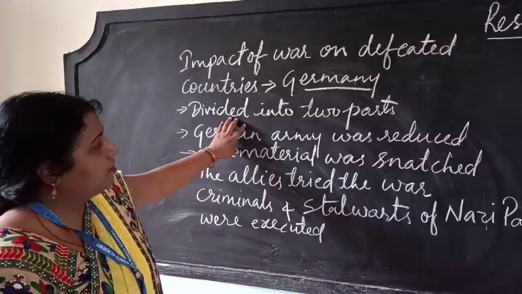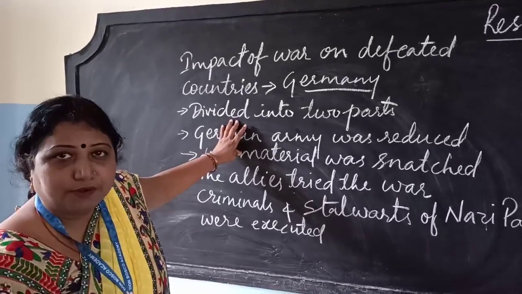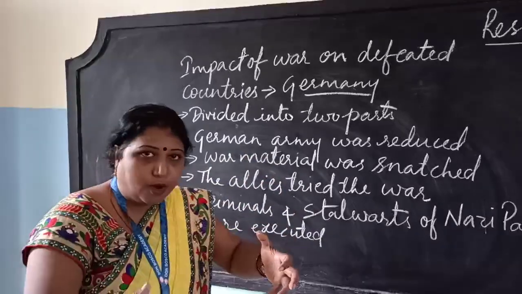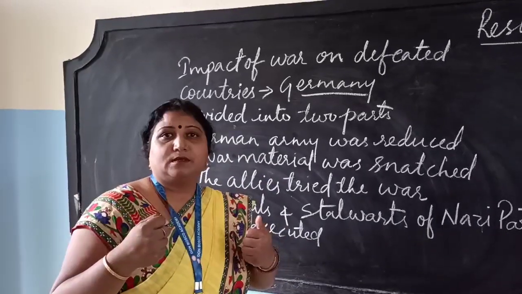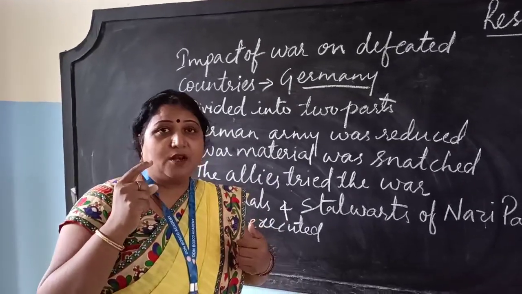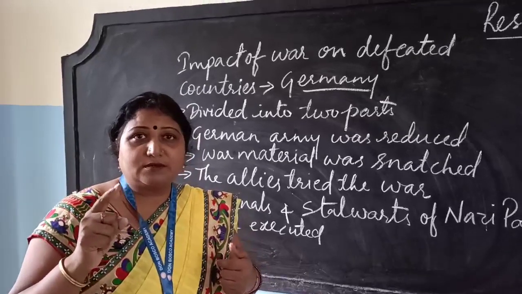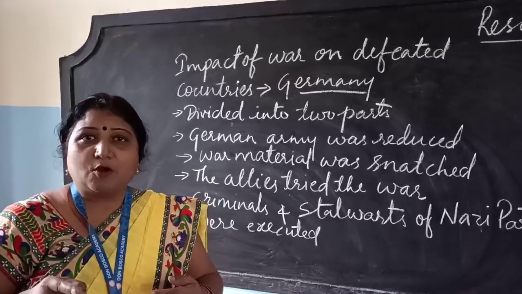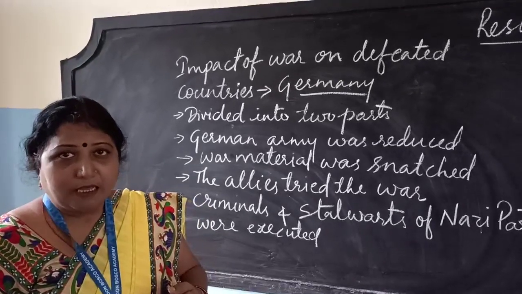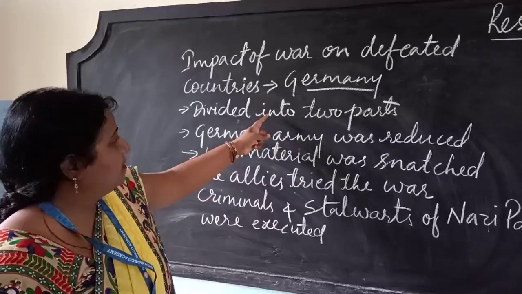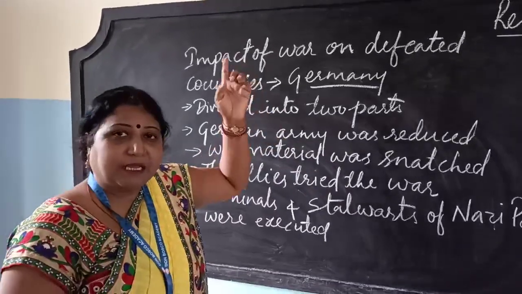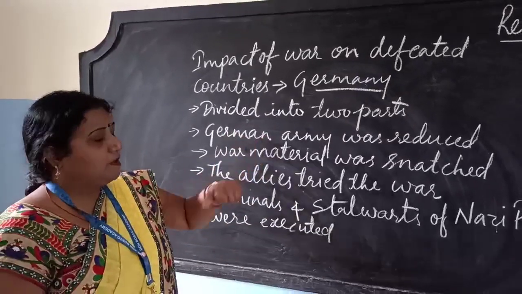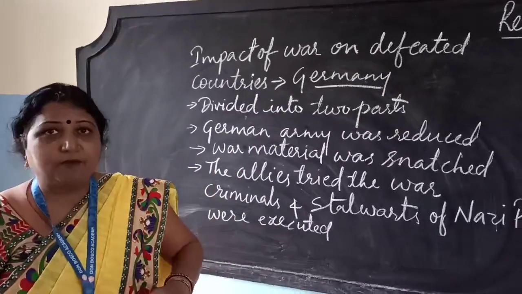Second, the German army was reduced and all her war materials were snatched, so that Germany was put down so much that she should not rise up again and be a cause for another war. Again the blame was on Germany. Germany was divided into two parts, the German capital was divided into two parts, the German army was reduced, and all her war material was snatched.